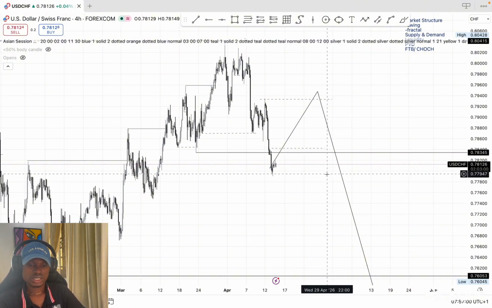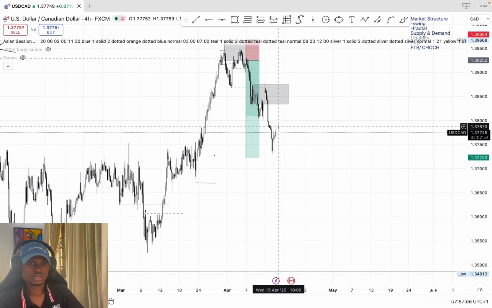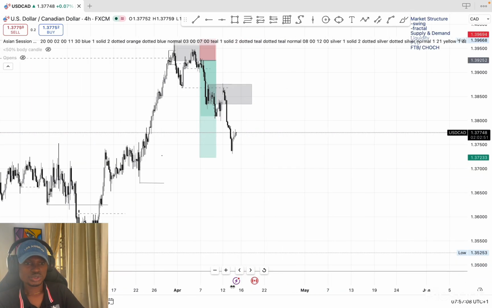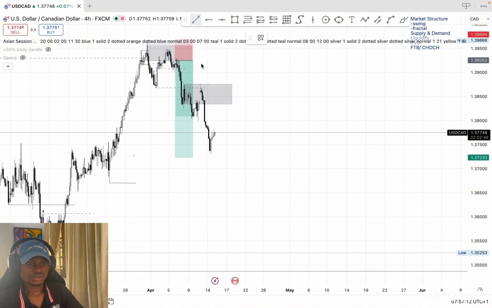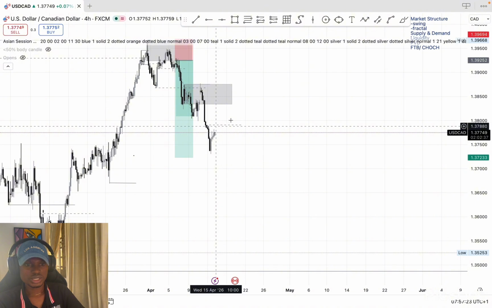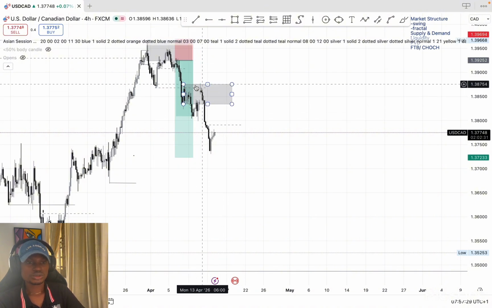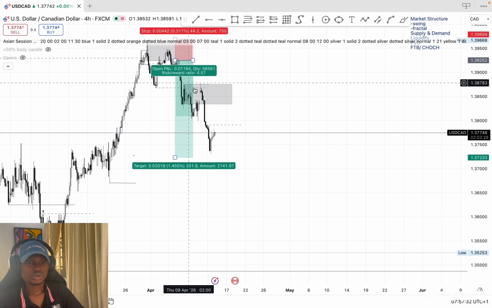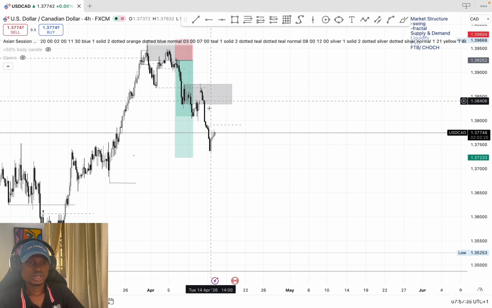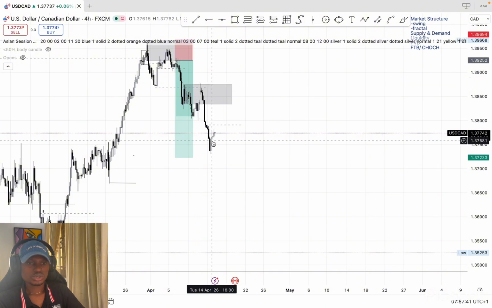The next pair I'll be looking at here is US dollar CAD. US dollar CAD has been playing out well as we anticipated for the last few weeks now. So I'm still expecting more sell-offs because, what do we call it? We have this liquidity here, of which price might start selling off from there. And this supply, sorry, already took liquidity. I would have said, okay, this is a liquidity zone for price to take, but this already took liquidity, and so this is a strong supply zone.